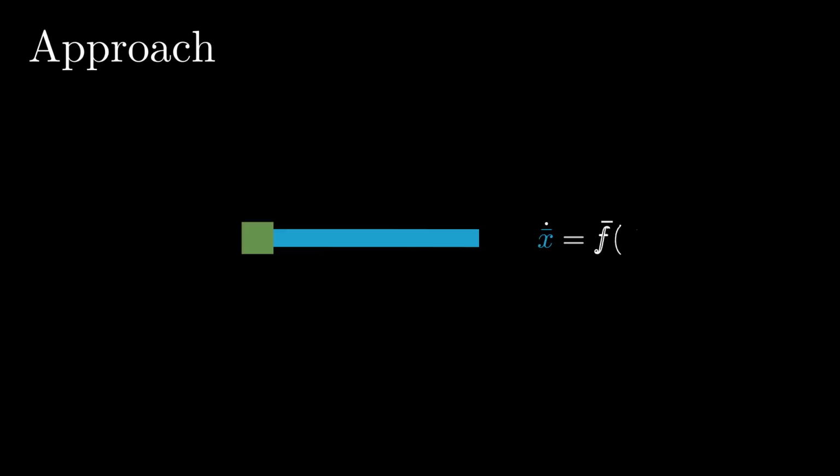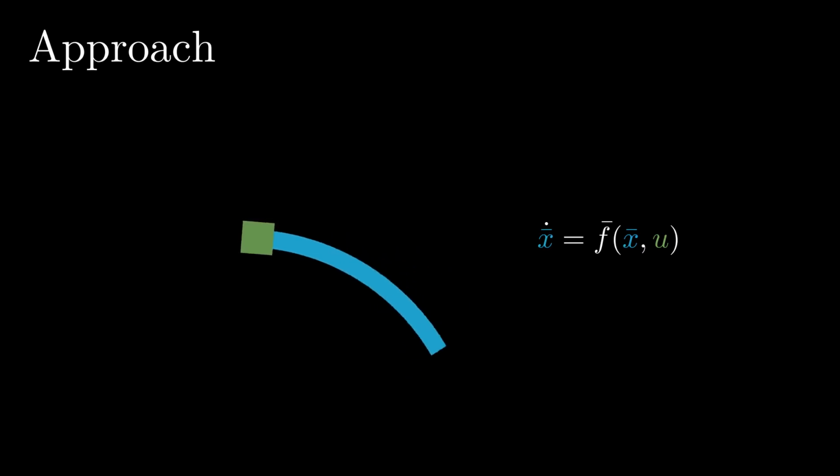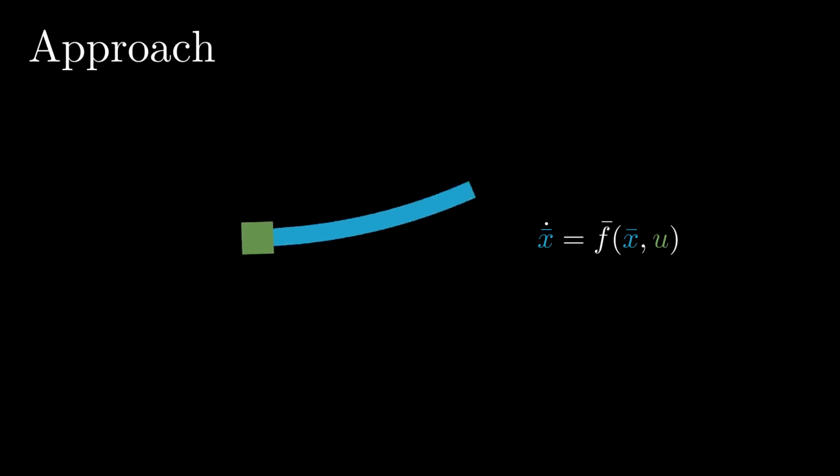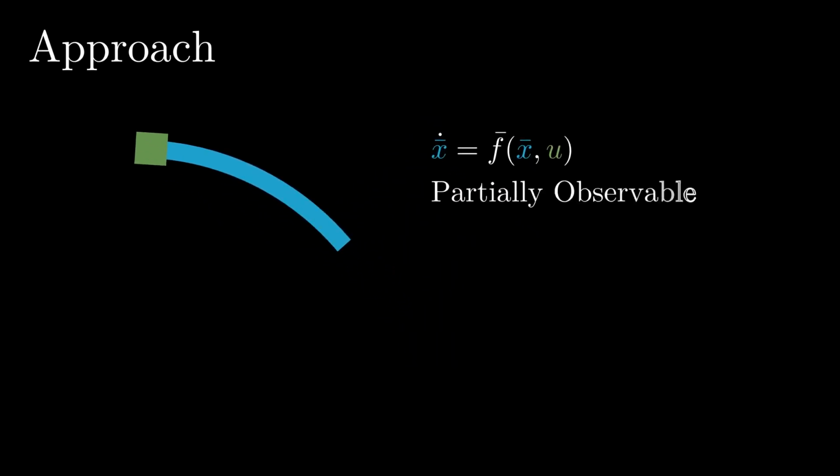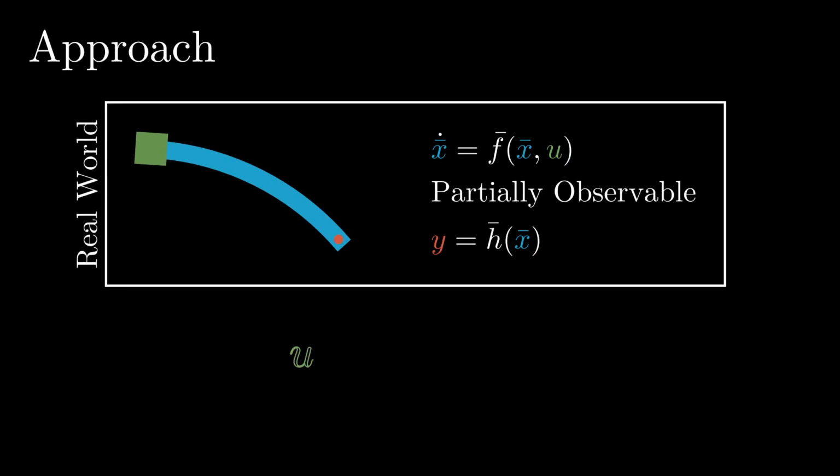The true state of a deformable object is continuous, infinite dimensional, and governed by complex dynamics. Furthermore, the system is only partially observable. We cannot measure the full continuous state from the real world, only the controls U and observations Y.